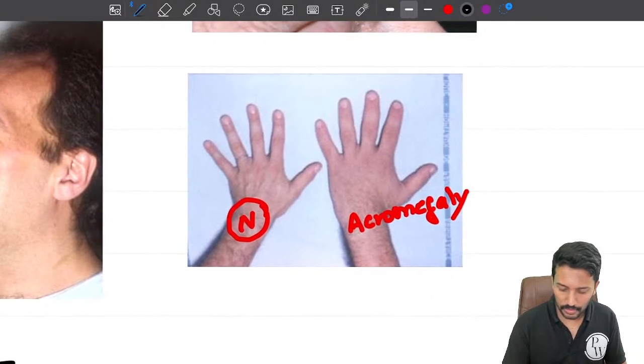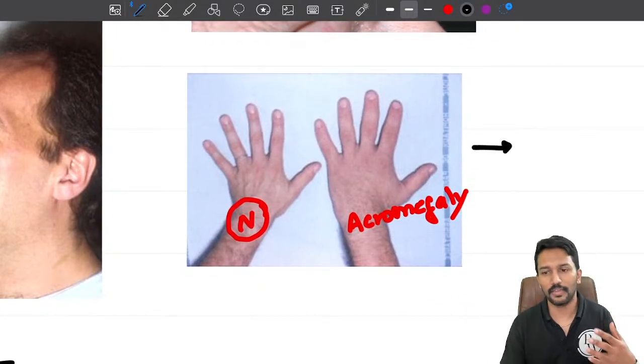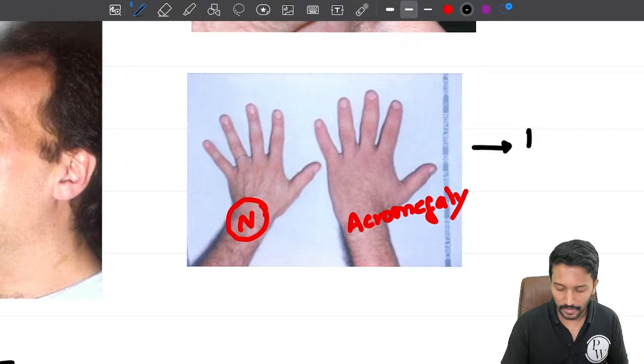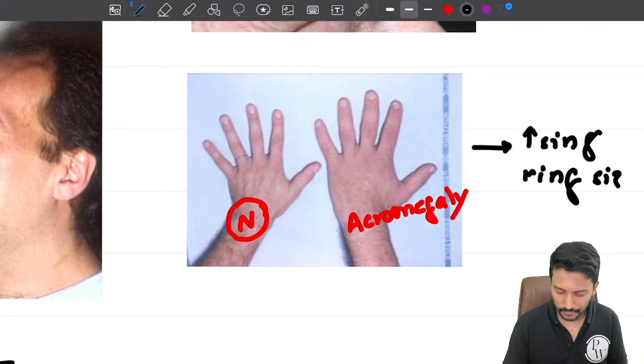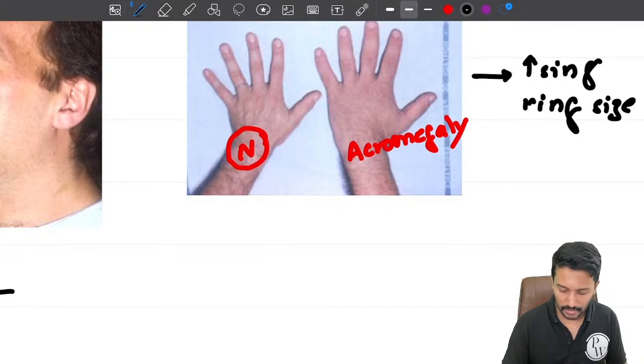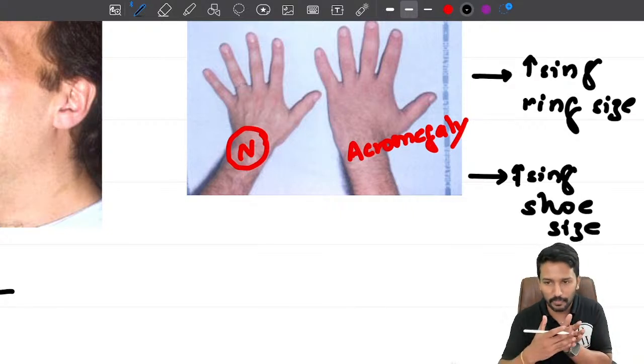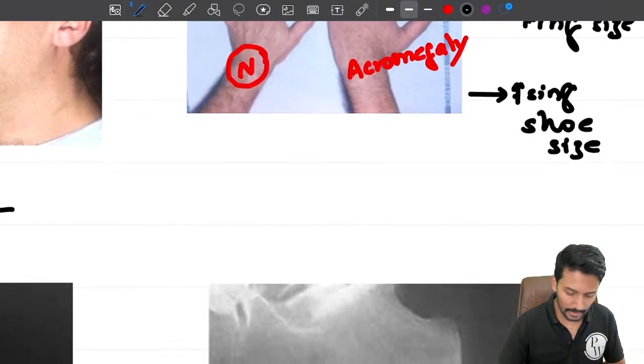Now here in the question, often they won't directly tell you that the hand is increased. Generally they will mention that the patient now complains that the ring is not fitting easily, increasing ring size. Another thing they can mention, if there is a lower limb increase in the feet size, is increasing shoe size. Normally once you are an adult, your shoe size is fixed, it doesn't increase anymore, but here if the feet are growing, their shoe size will increase.